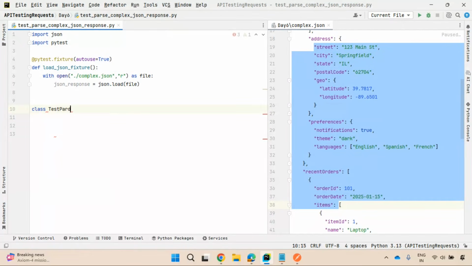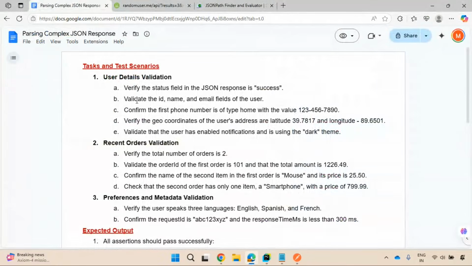TestParseComplexJSONResponse. It is a class. A class consists of test methods. So test_user_details_validation. User details validation, this is a method. Similarly, I have multiple test methods based on these test tasks and test scenarios: user details validation, recent orders validation, preferences and metadata validation.